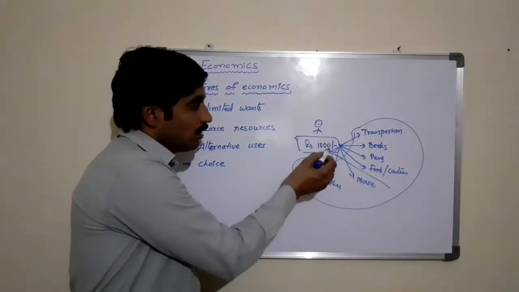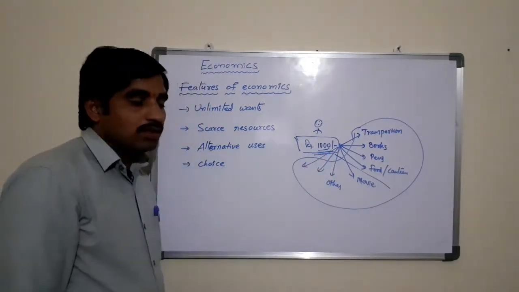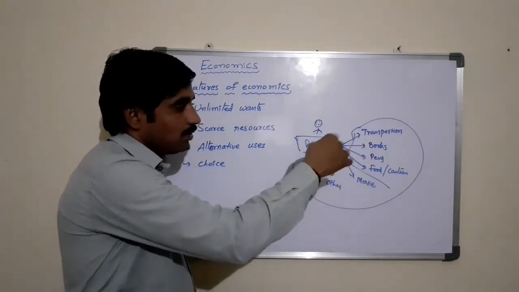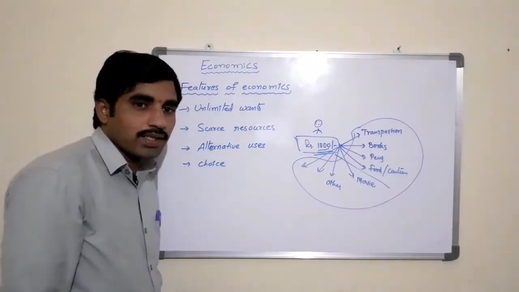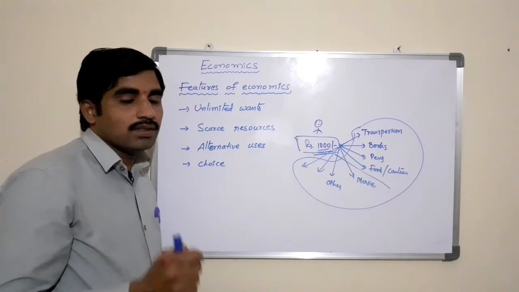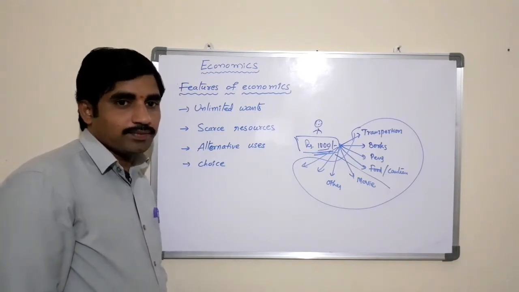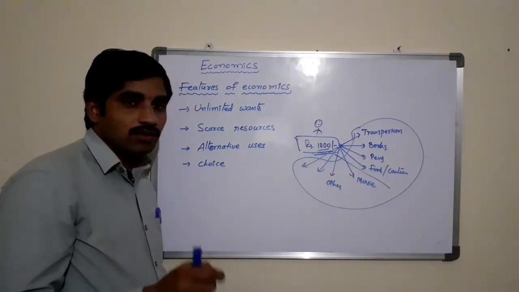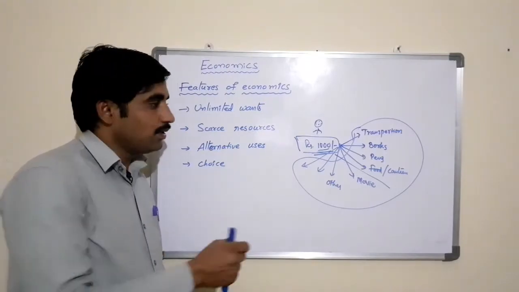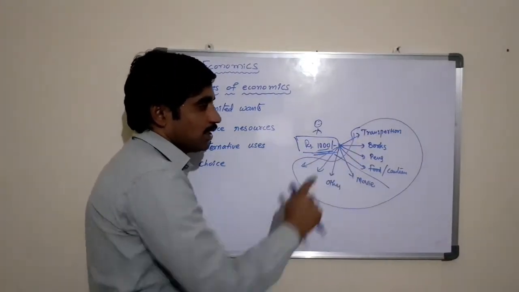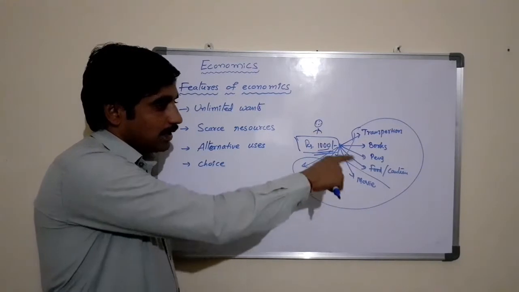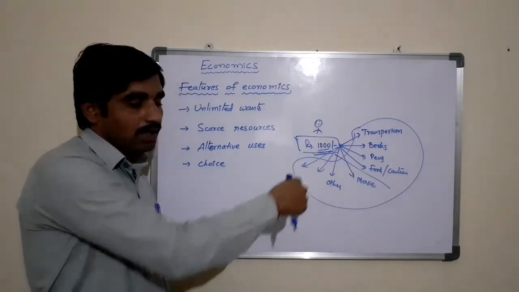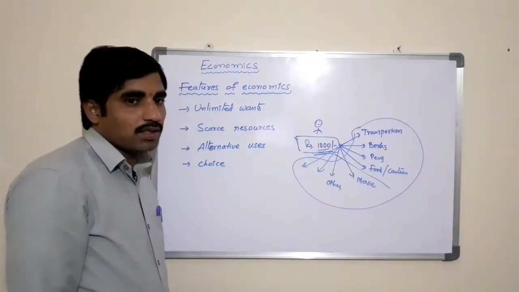Before allocating this 1000 rupees among the requirements, we need to first identify which is very important to satisfy. Accordingly, we need to give the priority. As per the priority, we need to satisfy the expenditures, requirements and wants available.